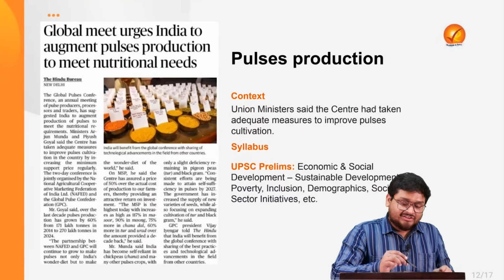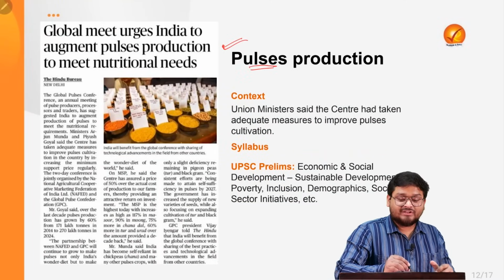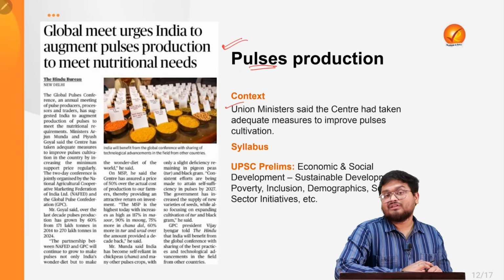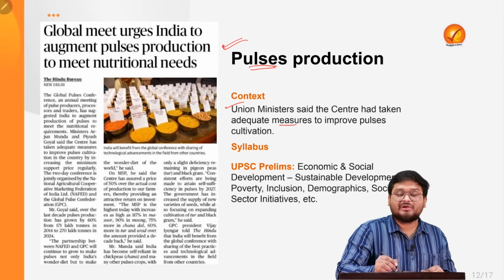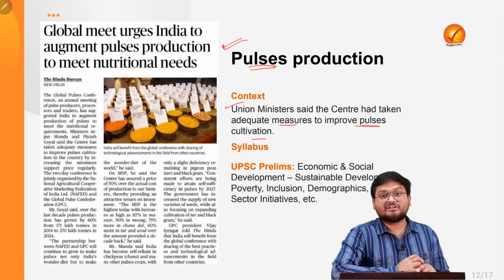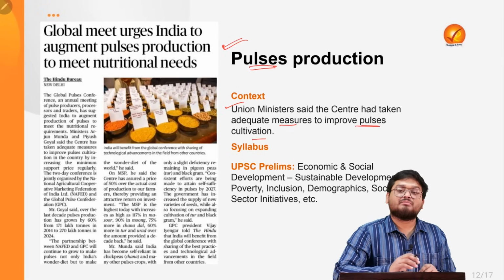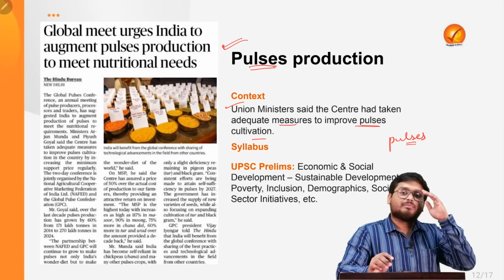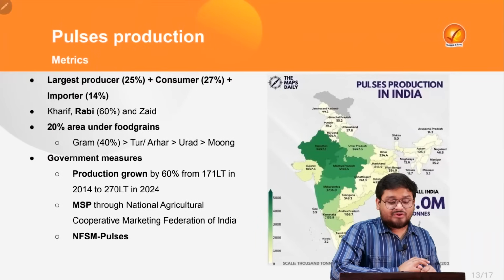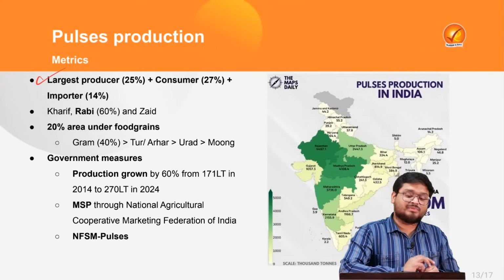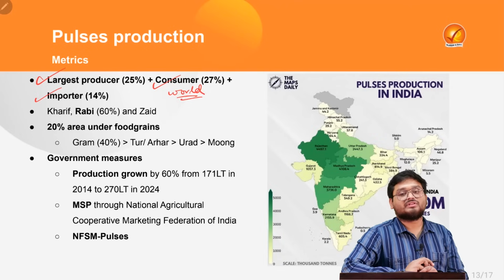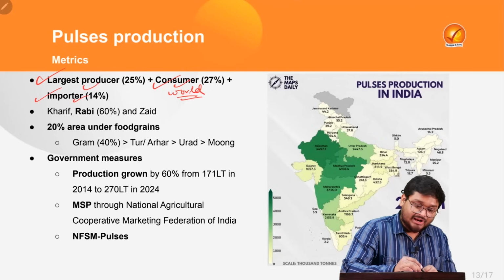Now the next article is about the production of pulses, which is coming from the various statements of the union ministers. The union ministers are telling that the government has taken some adequate measures to improve pulses cultivation and production in India. Also, in UPSC PYQs we have seen there have been some questions related to pulses, their production and their area in India. Now here we find that India is the largest producer of pulses, largest consumer of pulses and importer of pulses in the entire world.